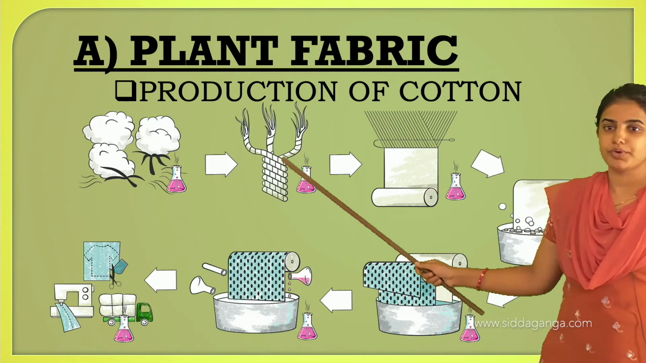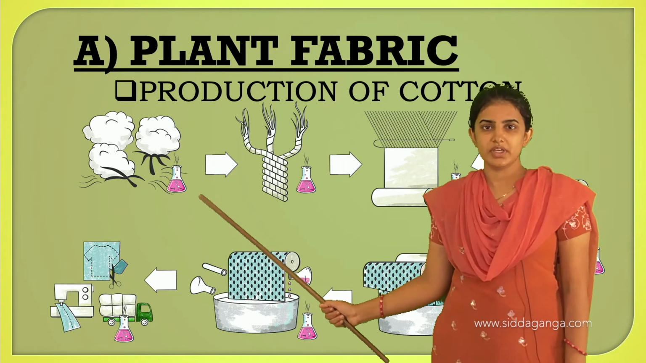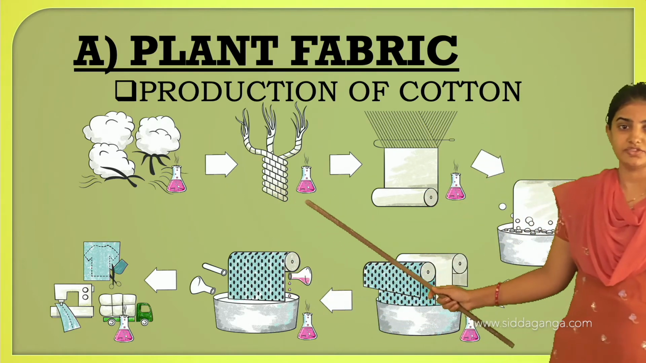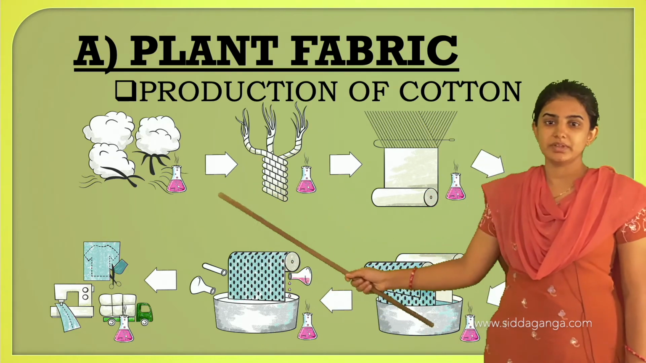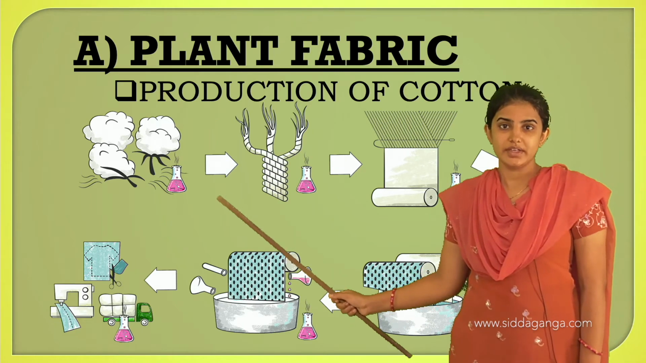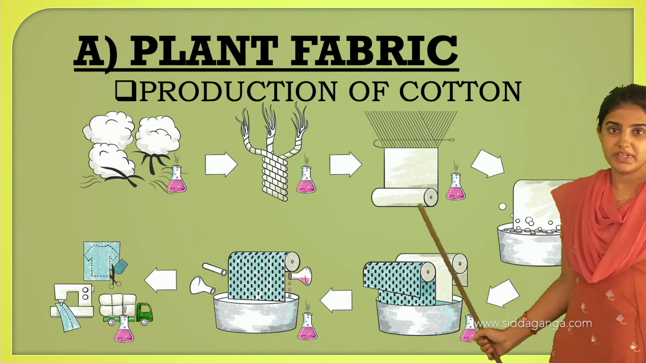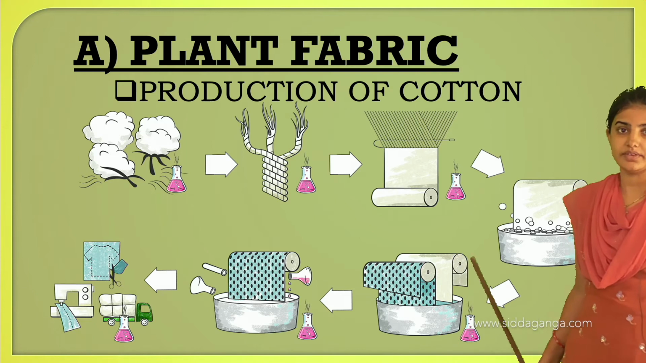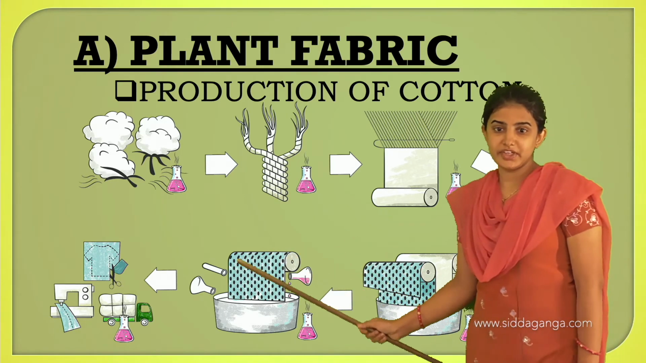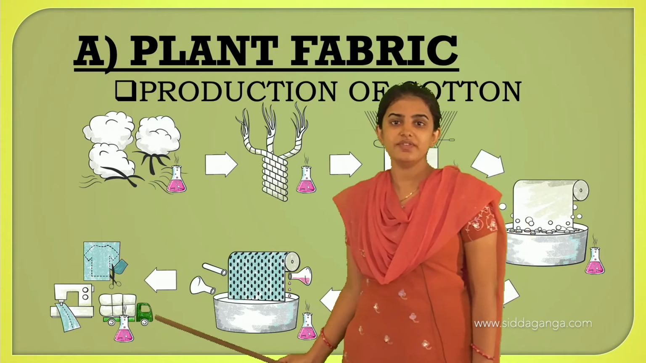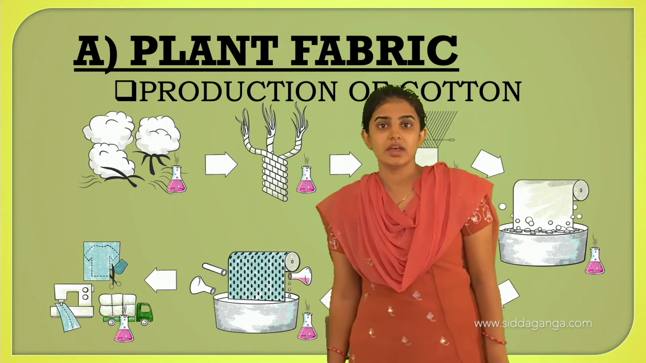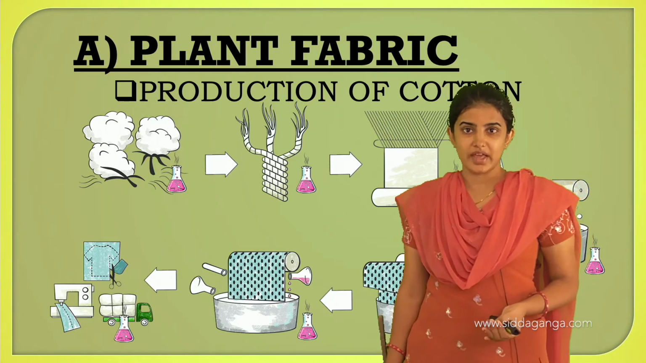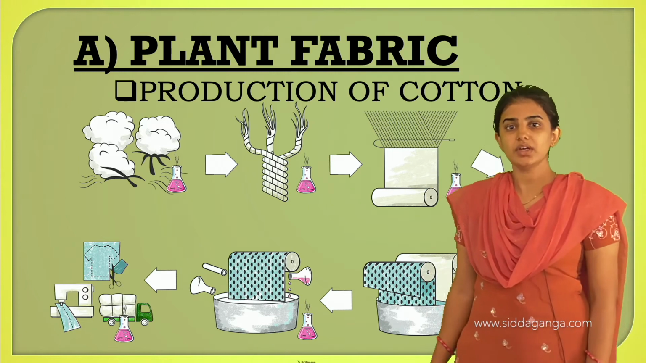See, once again I will tell you, production of the cotton. See here, cotton ball is there, and from the cotton plant we get the cotton ball. The seeds can be removed from this cotton ball by the process of ginning, and later the spinning process will be done, and later weaving and knitting process will be there, and the last one is the finished product, that one is cotton cloth. See, there are varieties of cotton cloths: towel, cotton dresses, saree, etc. These are some examples of the cotton.